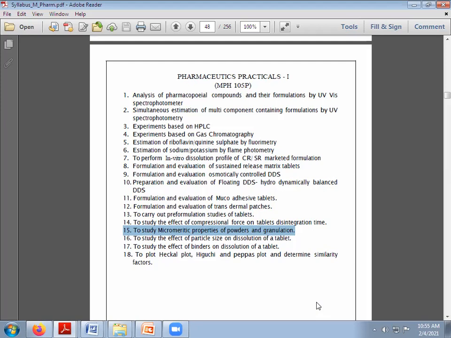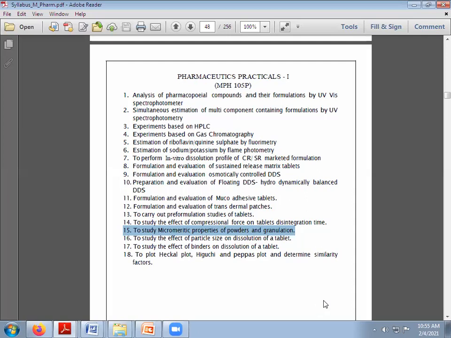When we go for sieve analysis, we will arrange the sieves in descending order. We will place the powder over the top and shake it, and then after 5 or 10 minutes, we will separate the powders, collect them, and weigh them. By using the data we can plot a bar diagram, and from that we can see the various size ranges for that particular product.